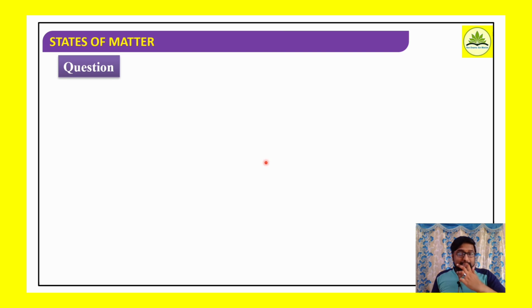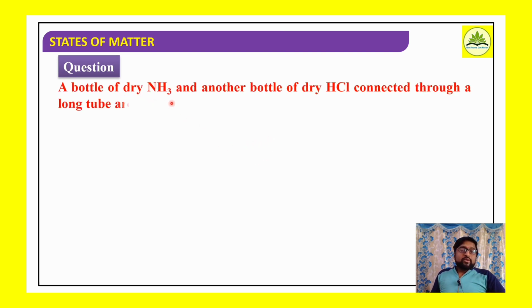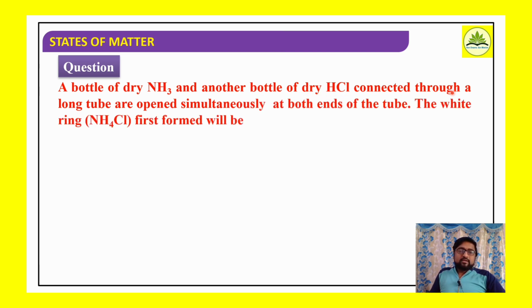Well, coming to the next one: a bottle of dry ammonia and another bottle of dry HCl connected through a long tube are opened simultaneously at both ends of the tube. So here, what are they saying? There are two bottles.